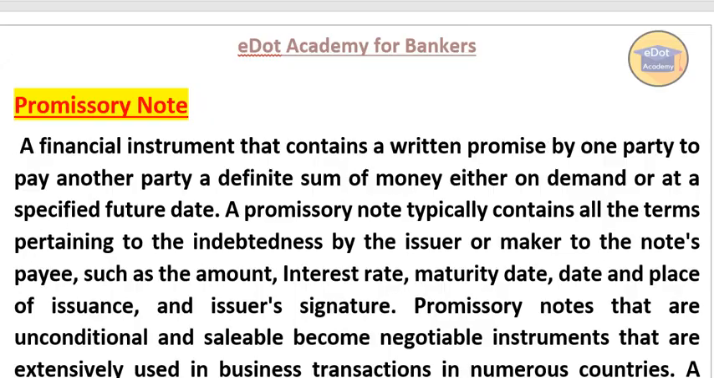Now we'll see what a promissory note is. A promissory note is just the opposite of a bill of exchange. This is also a financial instrument that contains a written promise by one party to pay another party a definite sum of money either on demand or at a specified future date. So this is the promise to pay. Now the person has become different. Here the debtor is promising the creditor that I will pay.